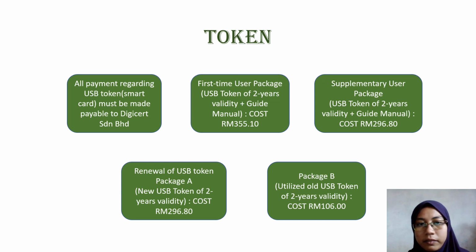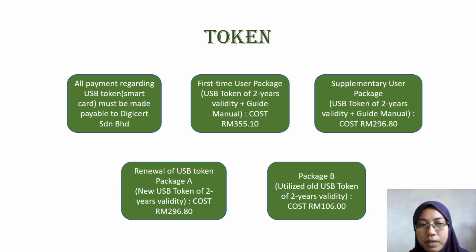For the first time user package, they have 2 years validity of the USB token, and they also have a guide manual. This package is around 355 ringgit and 10 cent. For the supplementary user package, they have 2 years validity of the USB token and a guide manual, and this package is around 269 ringgit and 80 cent.